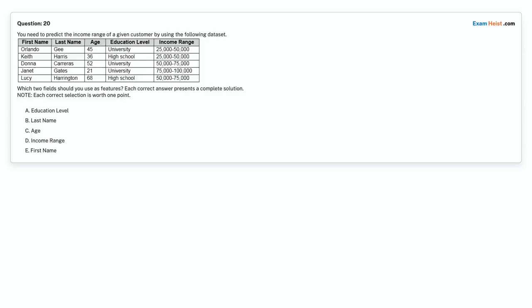Question 20. You need to predict the income range of a given customer by using the following dataset. Which two fields should you use as features? Each correct answer presents a complete solution. Note: each correct selection is worth 1 point. Option A, education level. Option B, last name. Option C, age. Option D, income range. Option E, first name. Choose the correct answer.